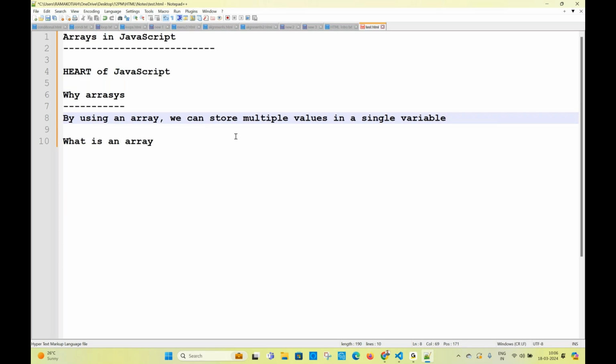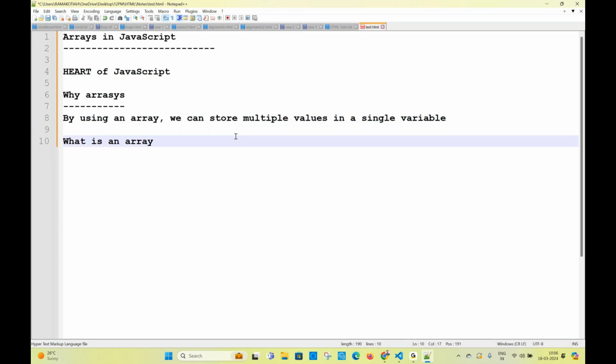Of course, in an object also we can save multiple values with the key-value pair combination, right? Object, curly bracket, first name something, last name something. Object is also used for saving multiple values, but it is a combination of property and value. An object is a collection of properties and methods. And a normal variable can hold only one value. But an array variable can hold multiple values. So that is why array.